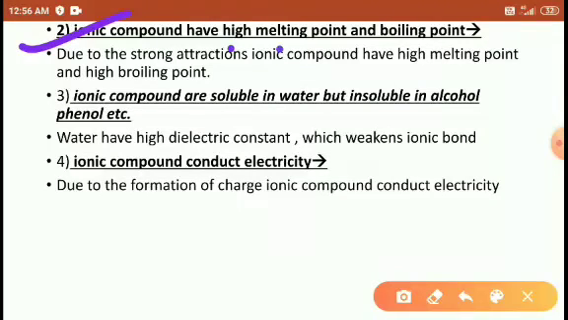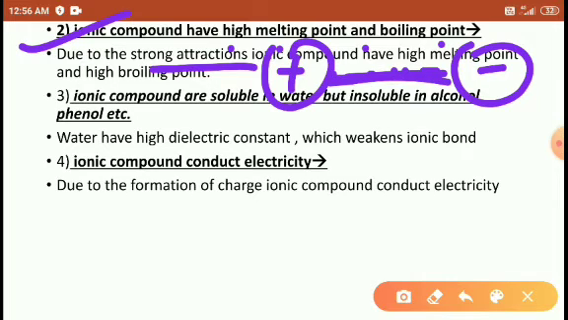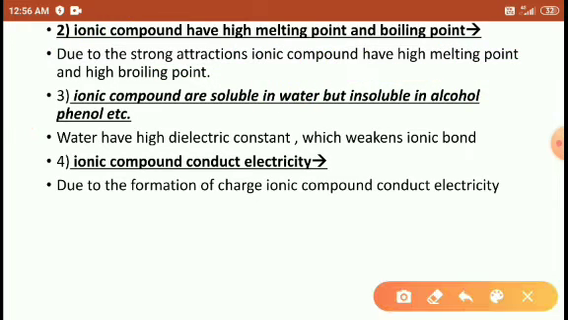Ionic compounds have a high melting point and boiling point due to the strong force of attraction between the positive and negative charges. A strong force of attraction is present. Because of the strong force, it cannot be melted easily. It needs a very high melting point and a very high boiling point.